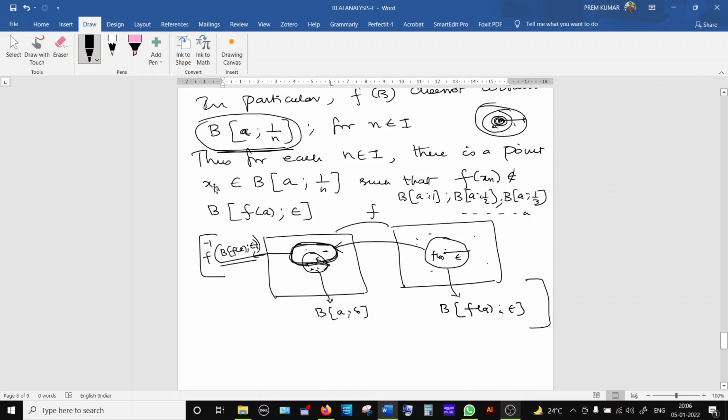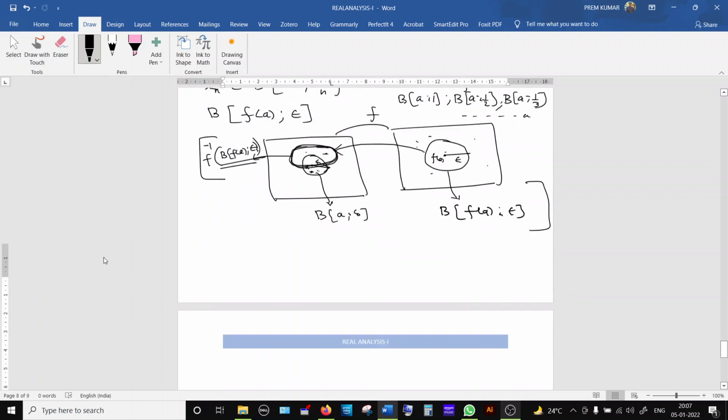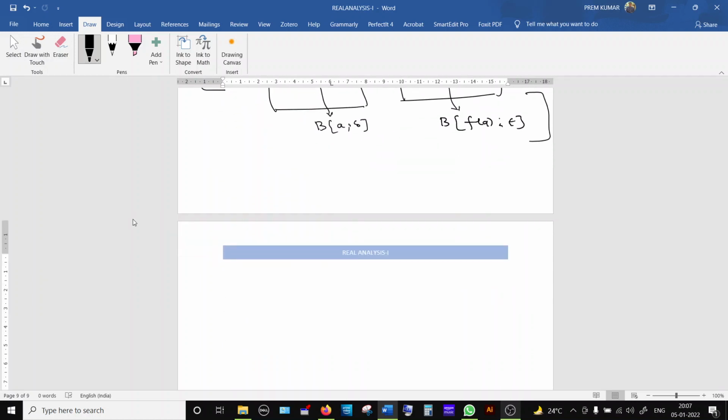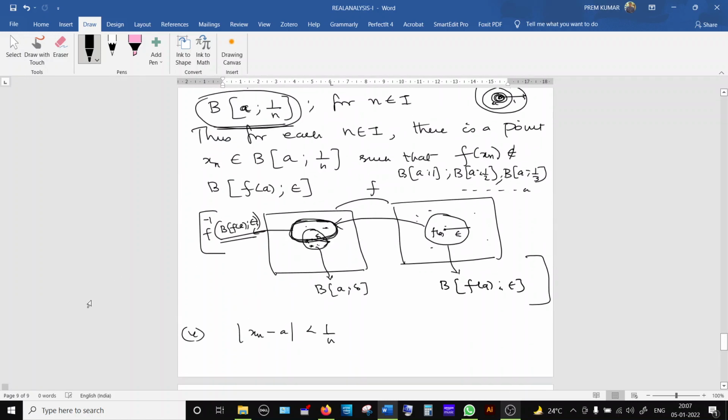Thus for each n, there exists a point xn like this. One point I take, that xn belongs to that particular open ball, which is not completely inside this one, but if you take the function value, that function value will not be inside this open ball. That is what I explained. Whenever xn is very close to A, what is the meaning of this? xn belongs to the open ball B of A semicolon 1 by n.